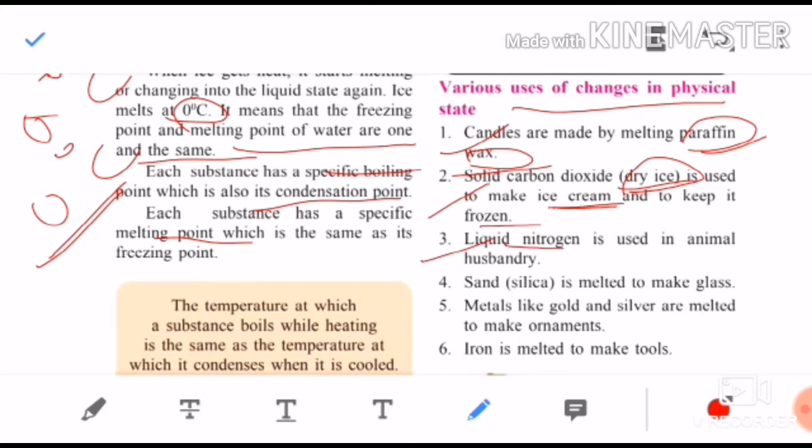Third one, liquid nitrogen, it is used in animal husbandry. Remember that in animal husbandry, you all know, is the keeping of animals. Those who are doing this occupation are using this liquid nitrogen.